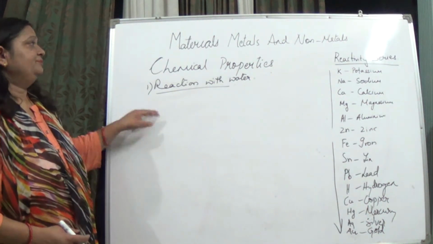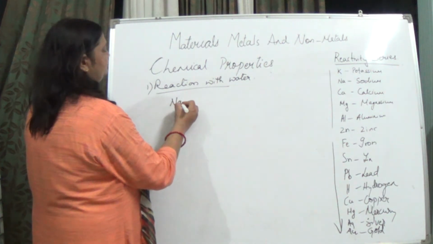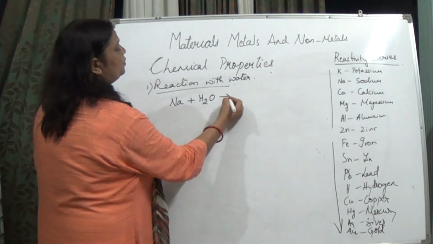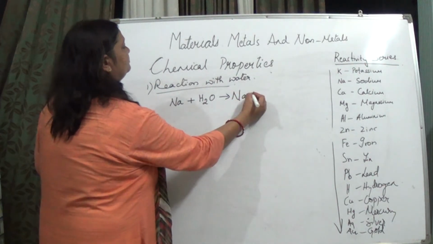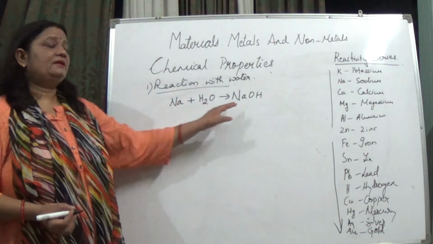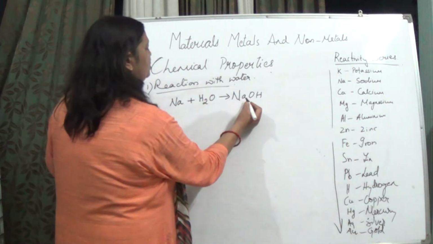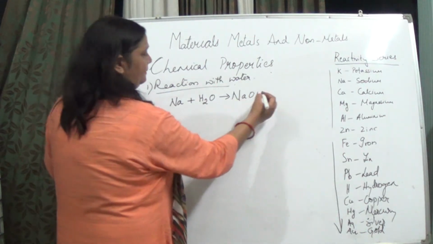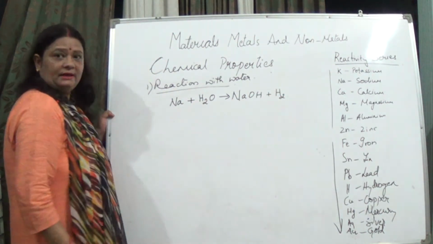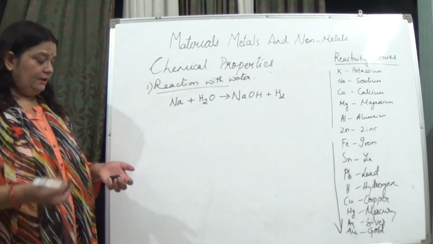So if we are talking about sodium plus water, it forms what? NaOH. It means sodium hydroxide. What is this? Sodium hydroxide. And plus what will be released out? Hydrogen will be released. But this reaction will be very, very vigorous.